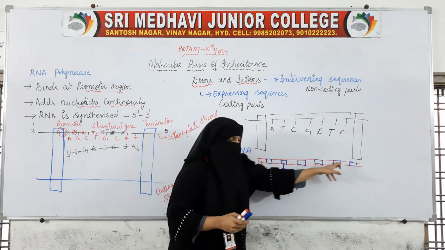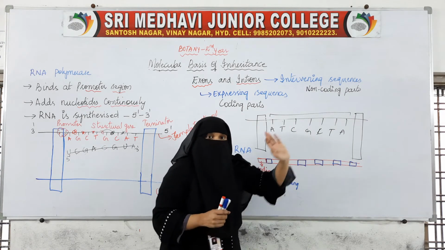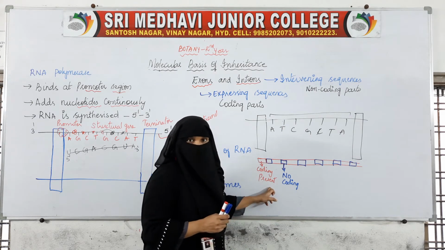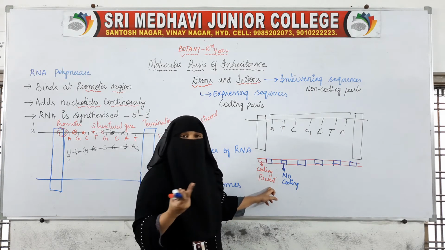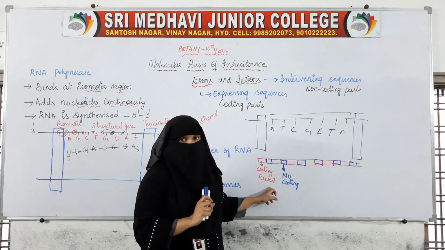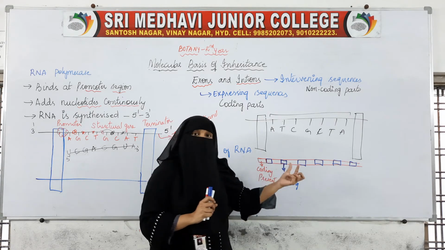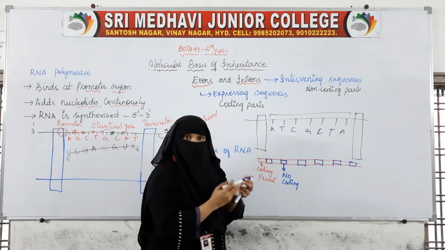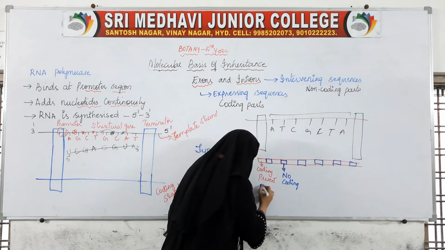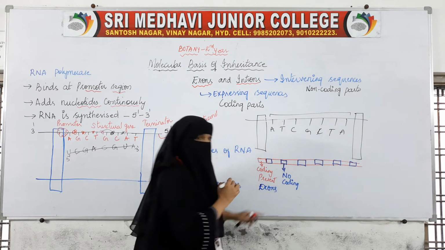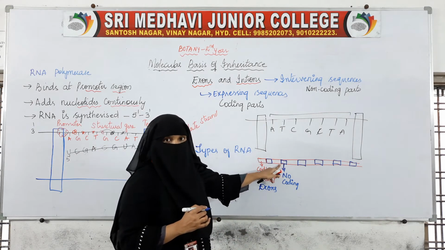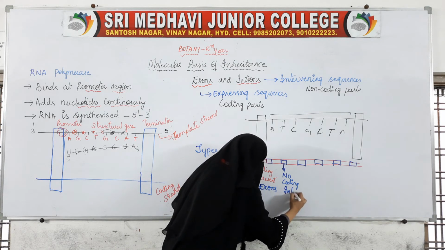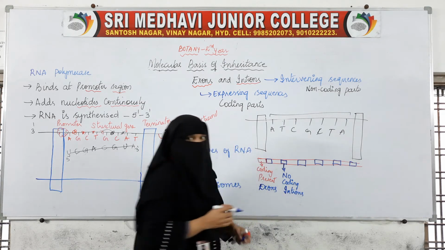On the DNA, there will be some regions where coding will be present, coding for proteins, and there will be regions where coding will not be present. The regions where coding is present are called exons, and the regions where coding is not present are called introns.